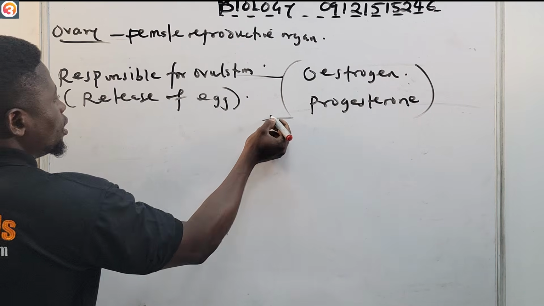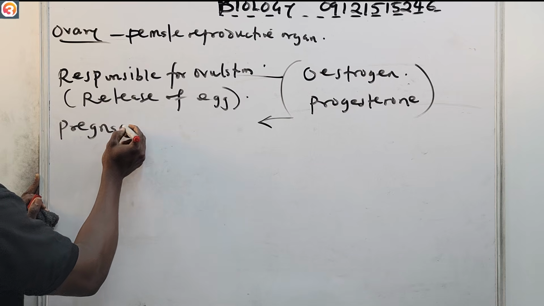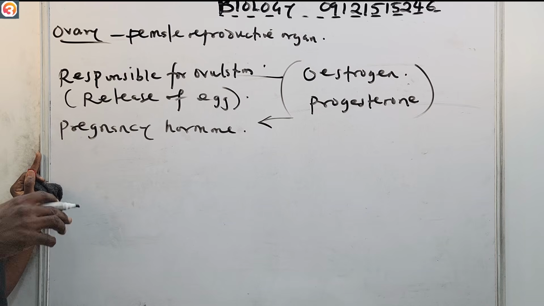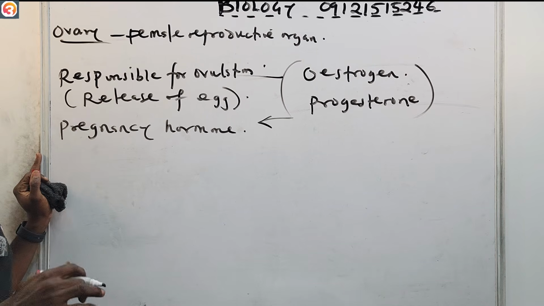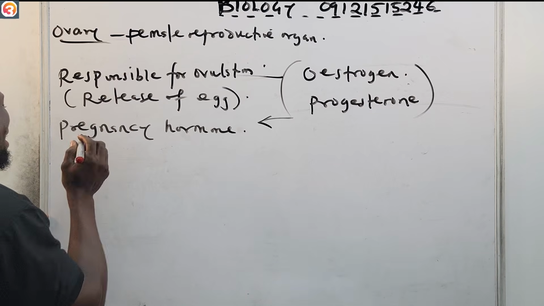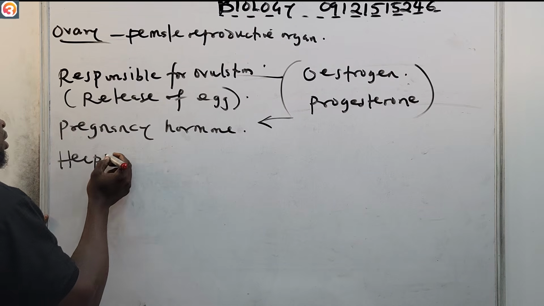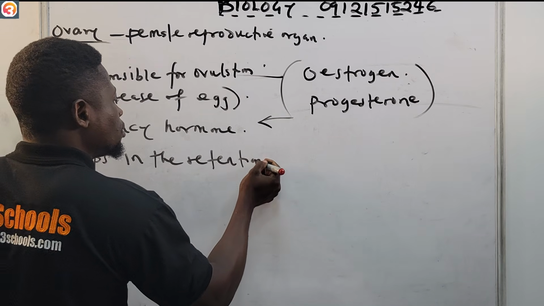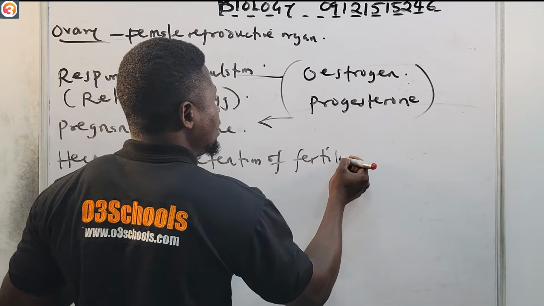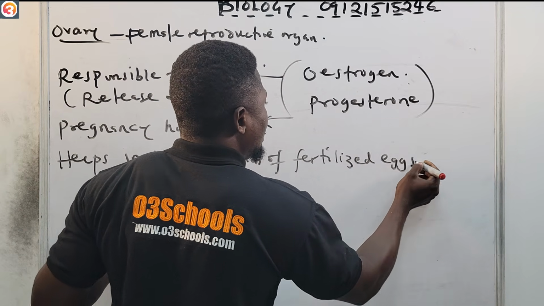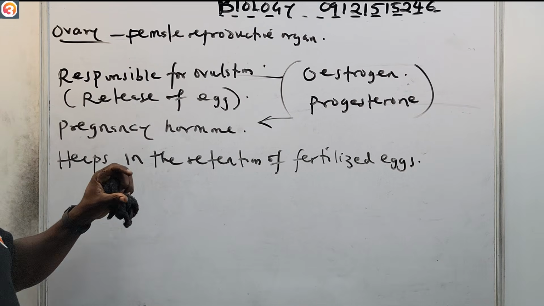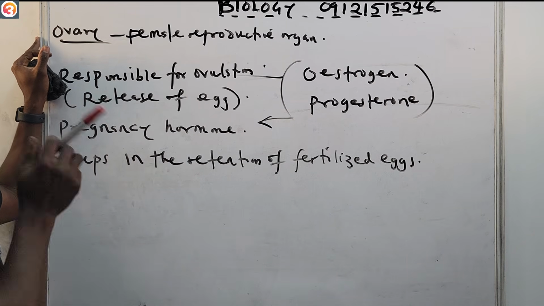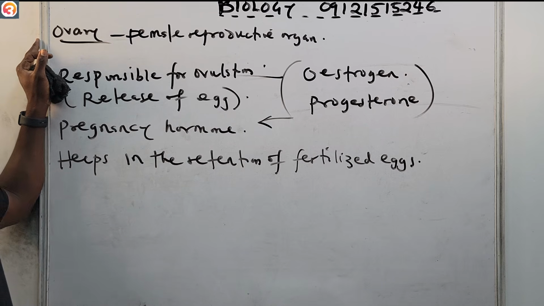The pregnancy hormone. It is called the pregnancy hormone. And why is it called the pregnancy hormone? It is called the pregnancy hormone because it helps in the retention of fertilized eggs. So the estrogen is responsible for ovulation, that is the release of the egg, while the progesterone, which is called the pregnancy hormone, helps in the retention of the fertilized egg.